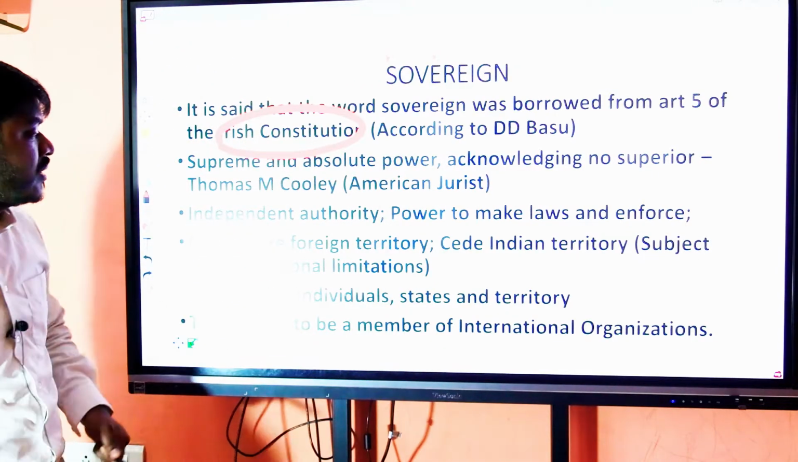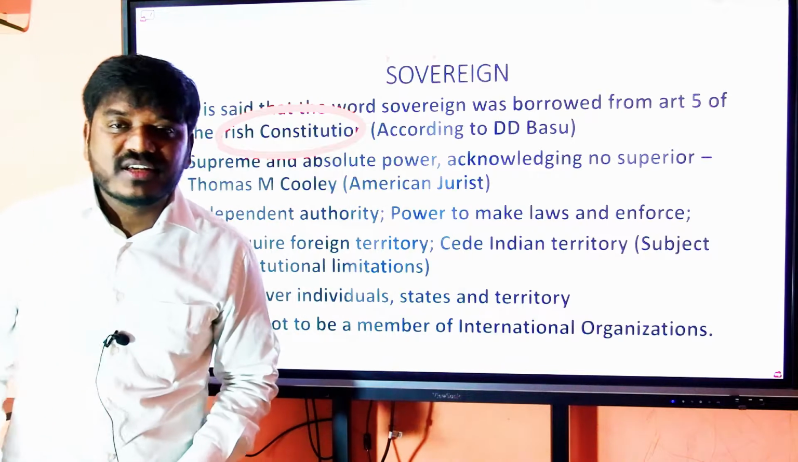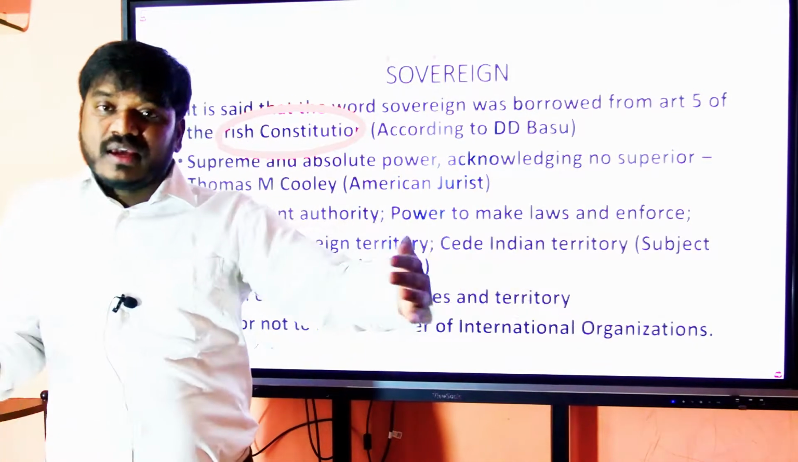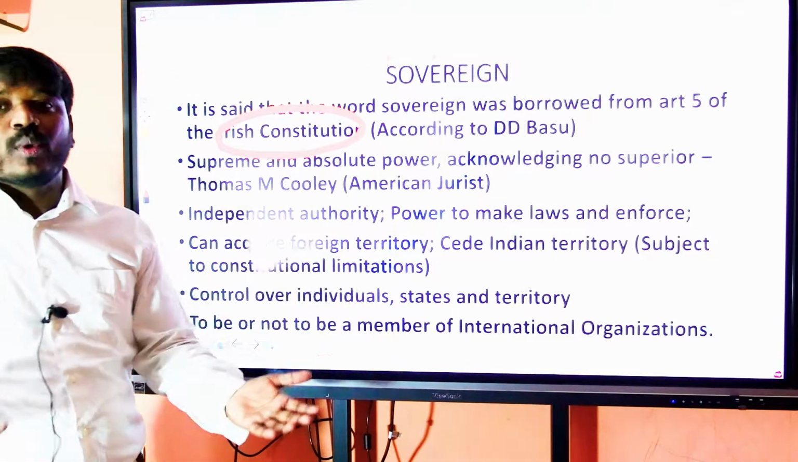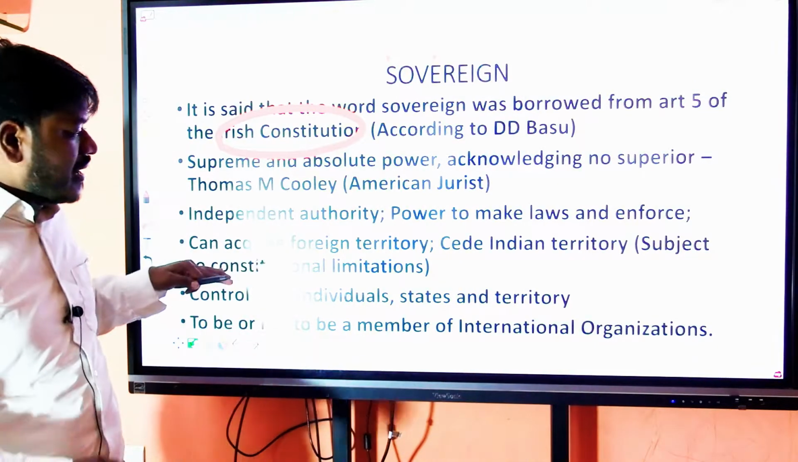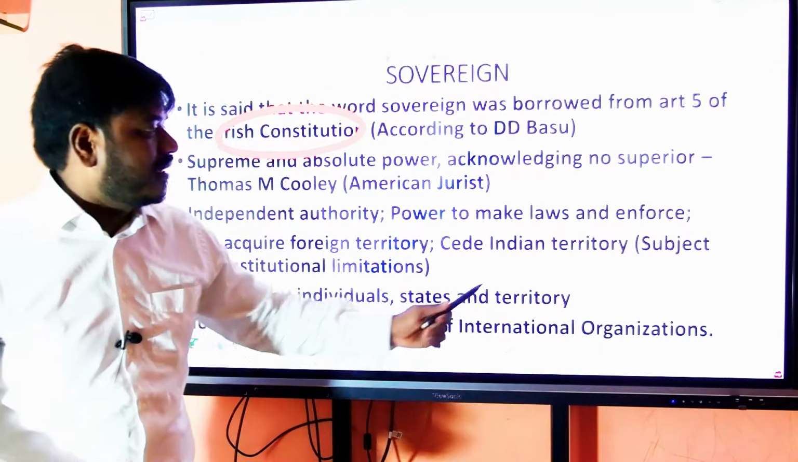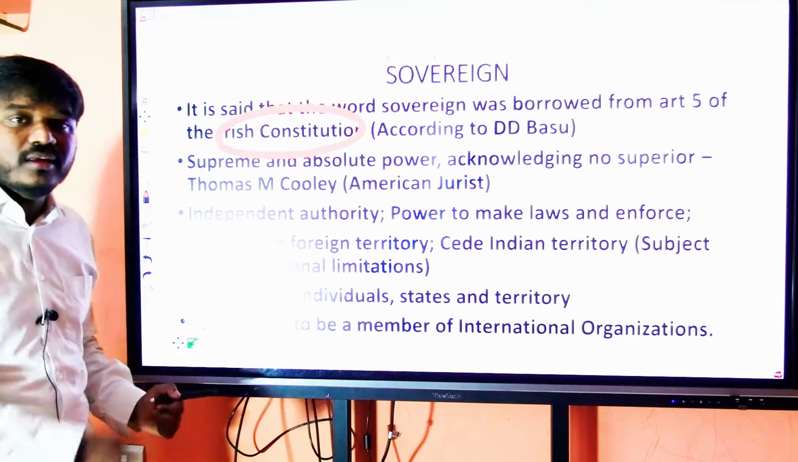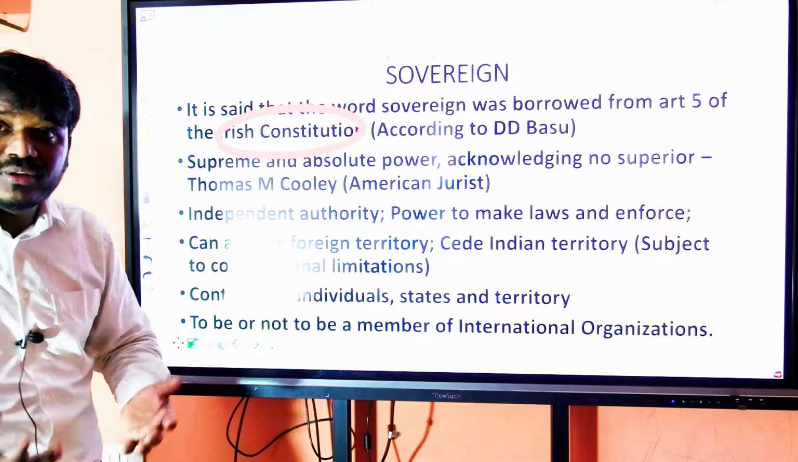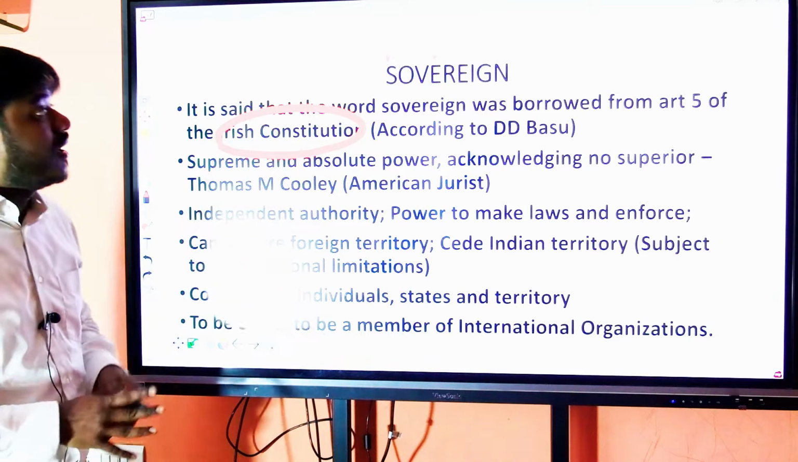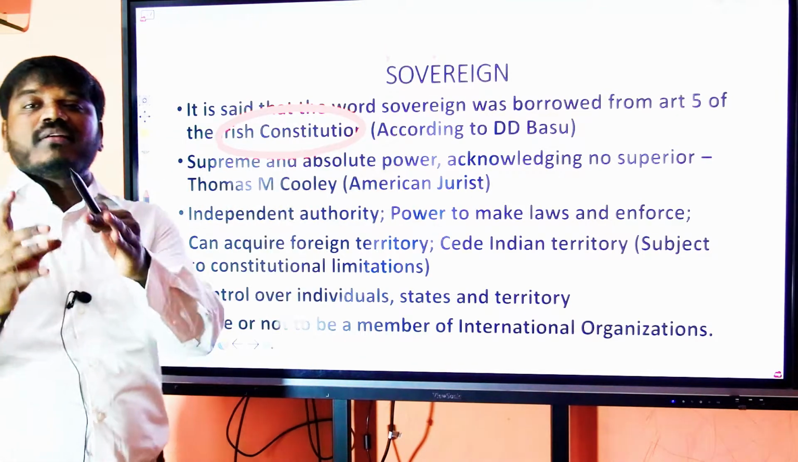It has power to acquire foreign territory. It has power to cede. It has power to give away its own territory when the situation requires. India is independent. India has power to acquire and power to cede, but subject to certain conditions given in the constitution. It should control the states within the country. It should control the territories. And all these features are there in India.